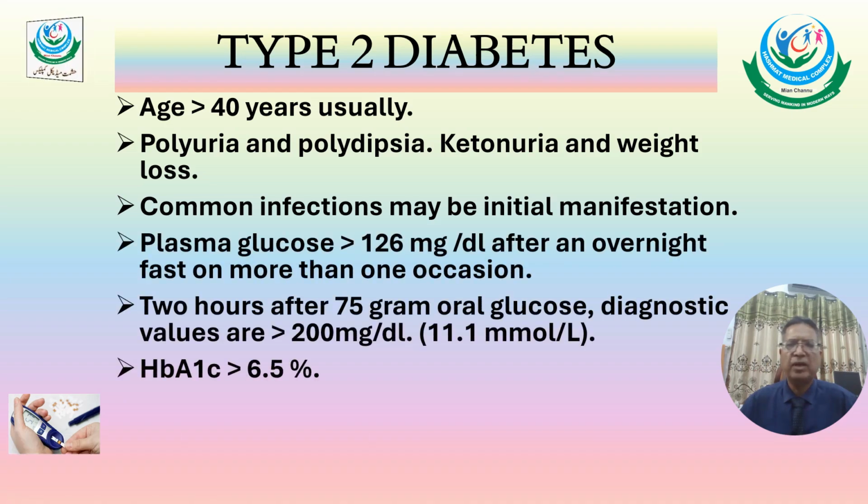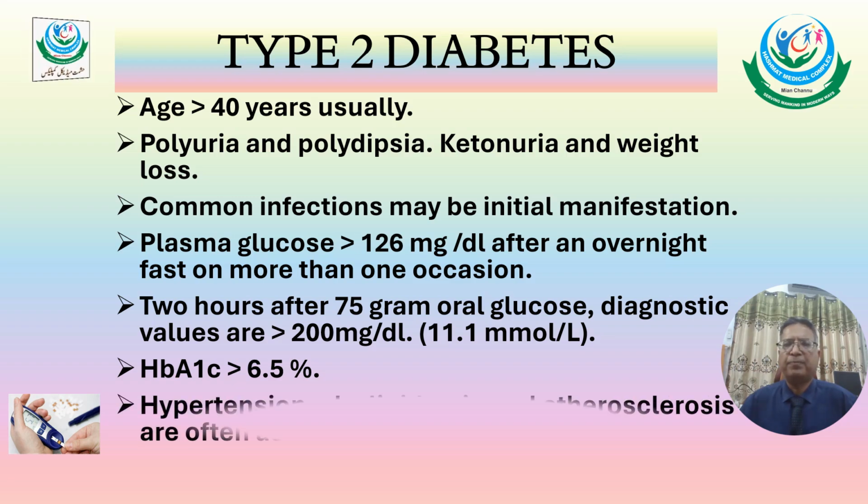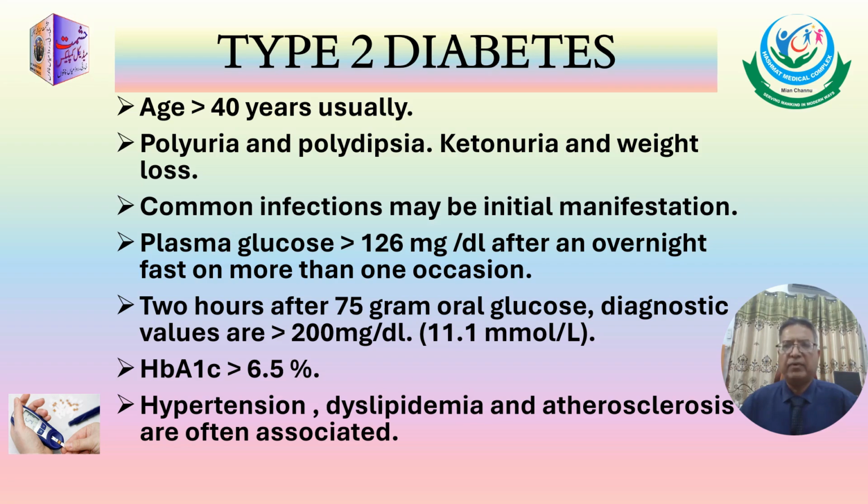Plasma glucose level of more than 126 milligram percent after an overnight fast on more than one occasion is also diagnostic for diabetes. Two hours after 75 gram oral glucose, diagnostic values are more than 200 milligram percent, while HbA1c level of more than 6.5% is also included in the diagnostic criteria.